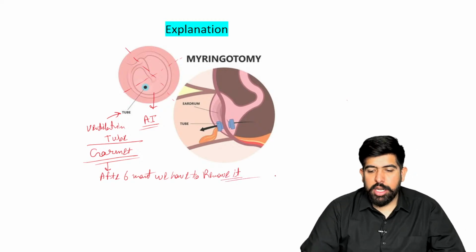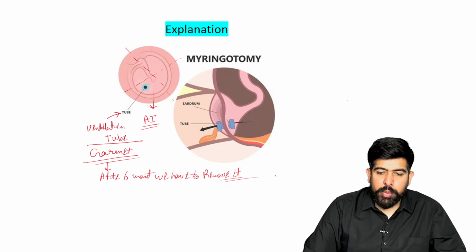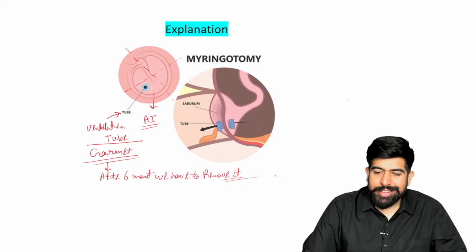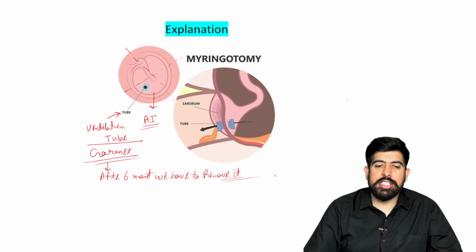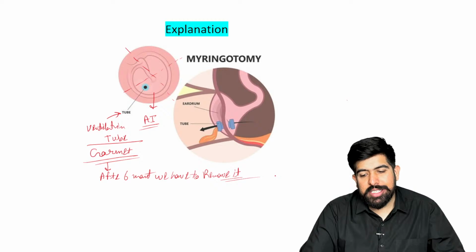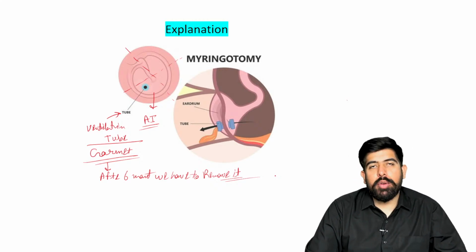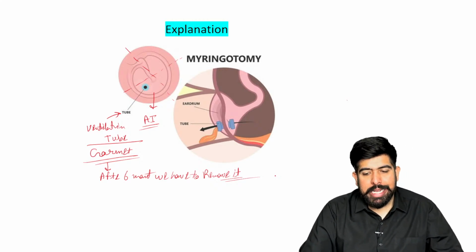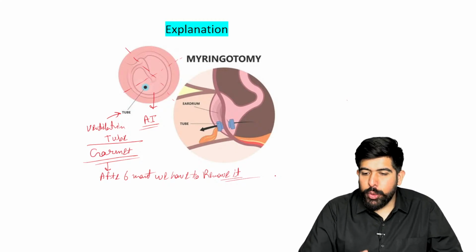Yes, we have to remove it also, right? So we have to remove this grommet also in the later part. We give the cut, which is your myringotomy, and after the myringotomy we put this ventilation tube, which is known as grommet insertion, right? Grommet insertion, right?